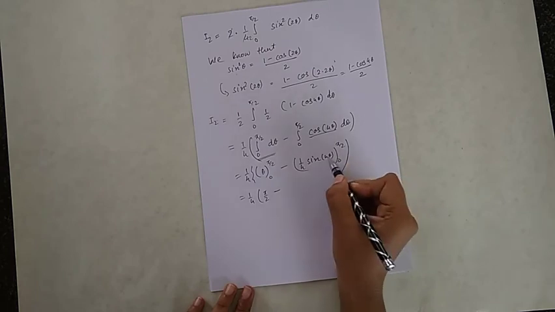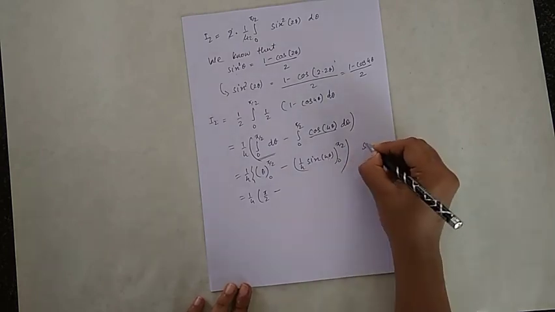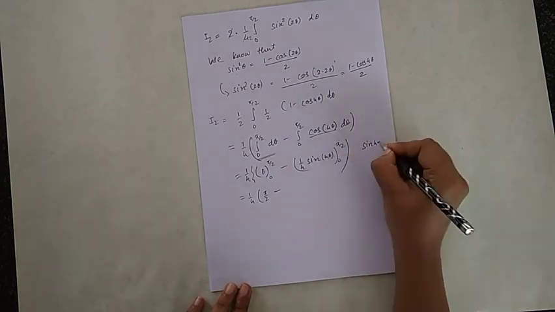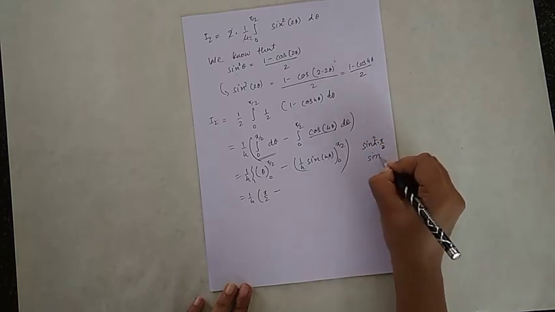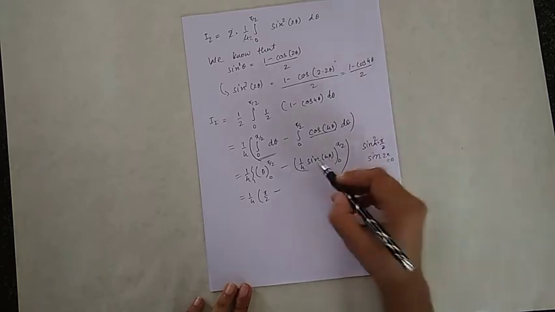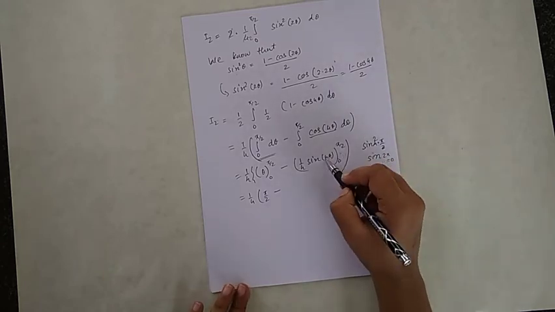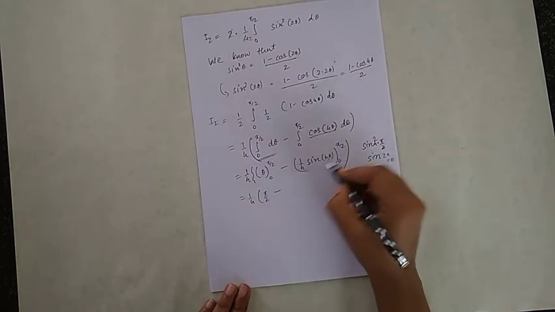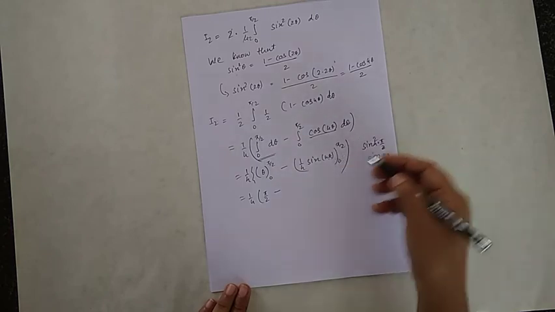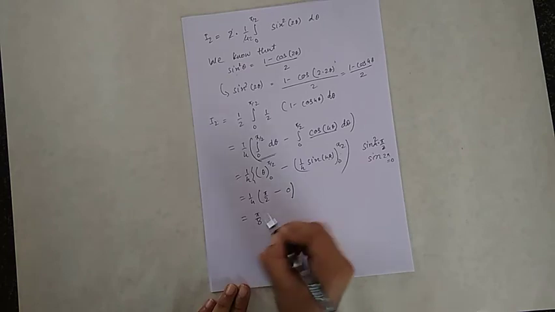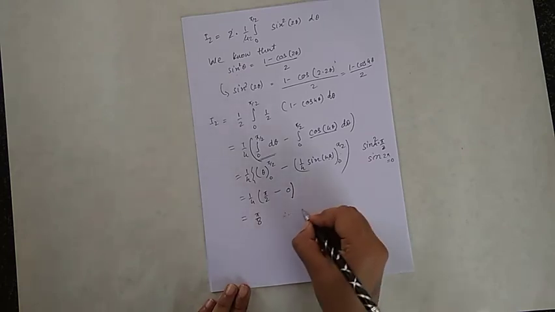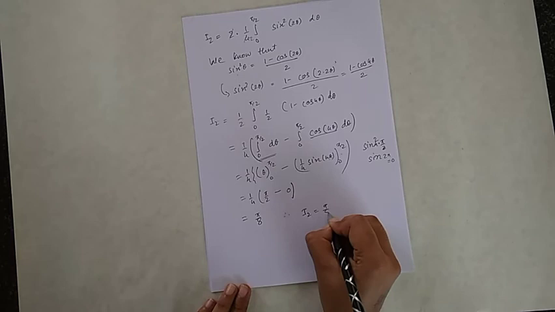Minus, put theta equal to pi by 2, so sine 4 into pi by 2, that is sine 2 pi, which is 0. So whole term becomes 0, and also sine 0 is 0. So minus 0 is equal to pi by 8. So value of I2 is pi by 8.